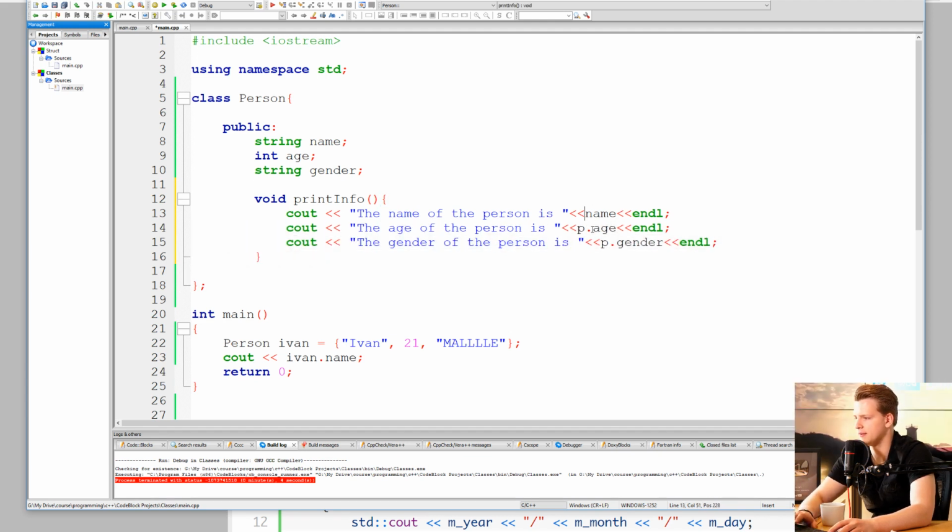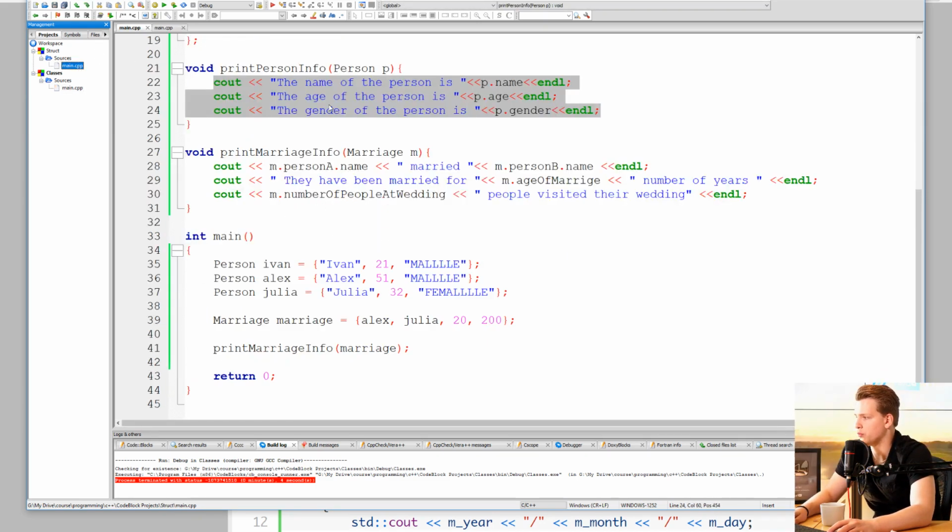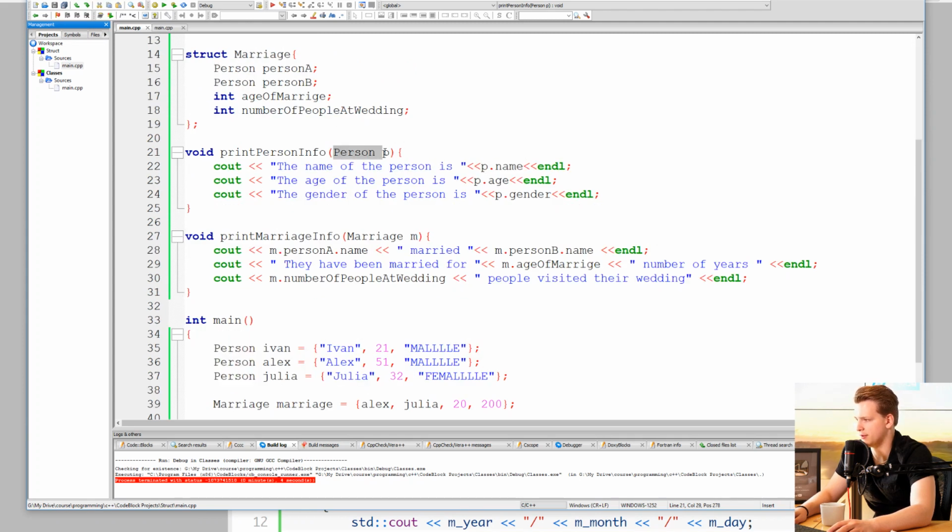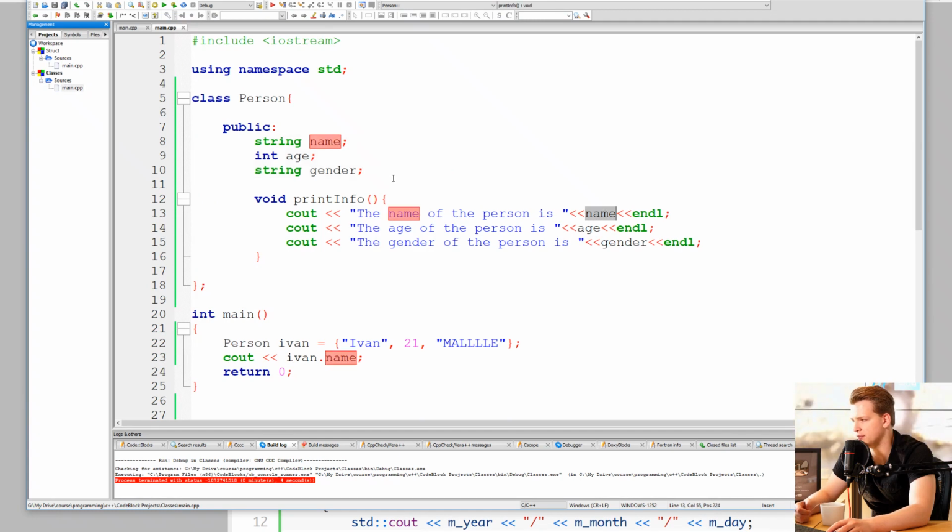And instead of using p dot, I just use name, age, and gender, because name is already here, age is already here, and gender is already here. So printInfo will know where to get these variables, name, age, and gender, because they are part of the same class. While here we had an argument called person p, and the type of the argument was person and the name of the argument was p. And this is how we supplied information to this function. But now instead we can use these variables directly.